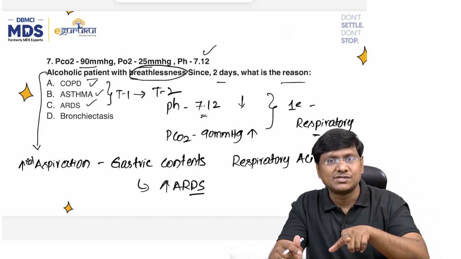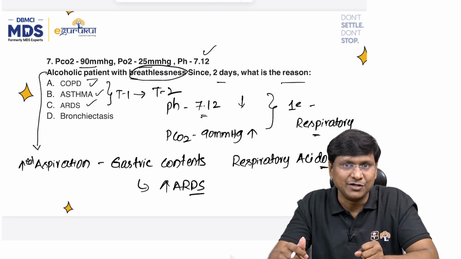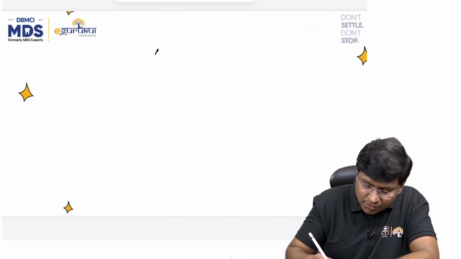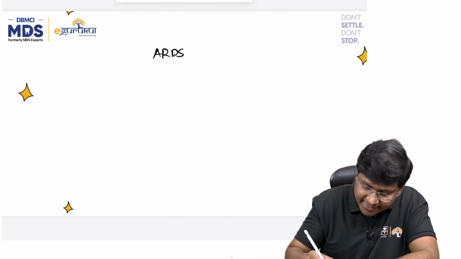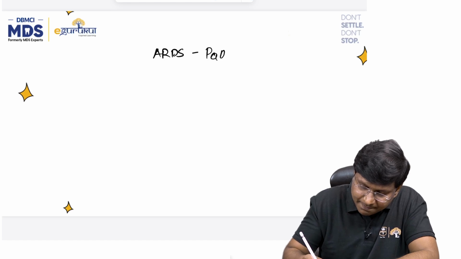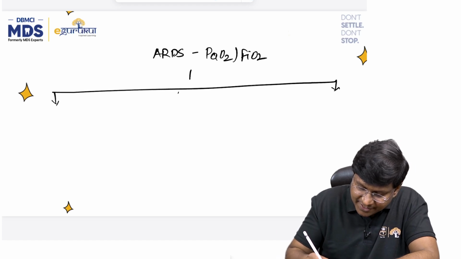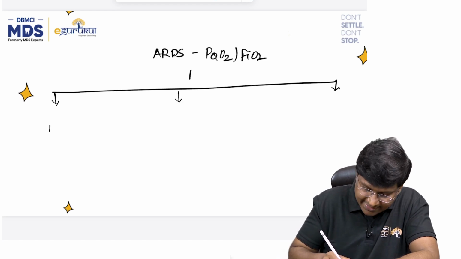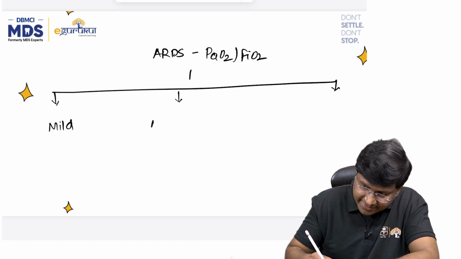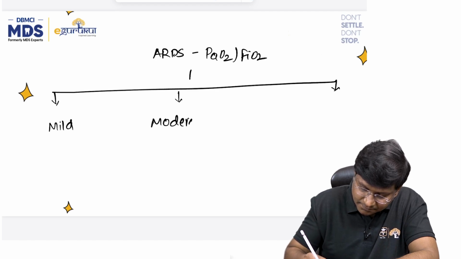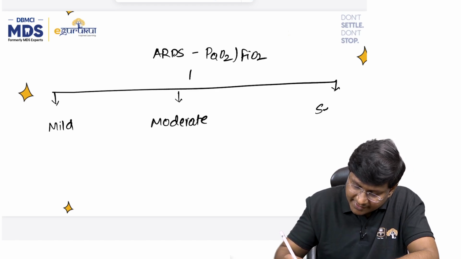So ARDS is actually type 1 respiratory failure, and according to the Berlin criteria, based on PaO2 by FiO2, we classify these patients with ARDS into mild, moderate, and severe ARDS.